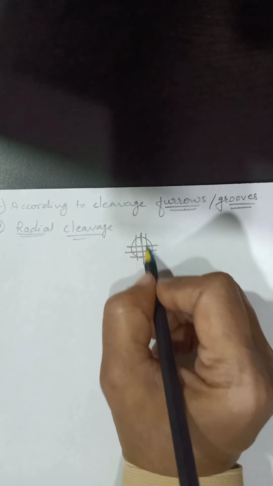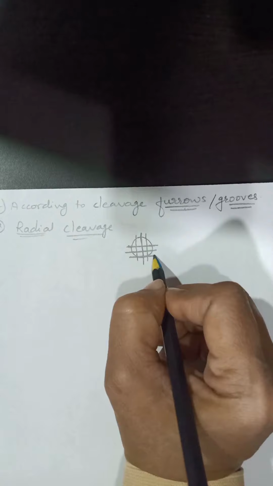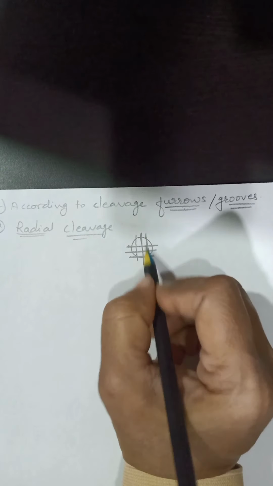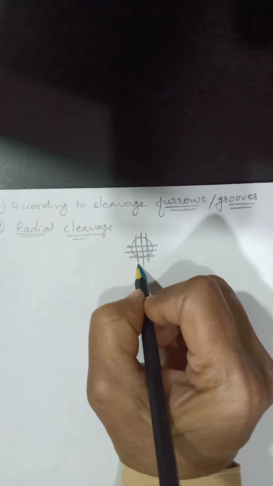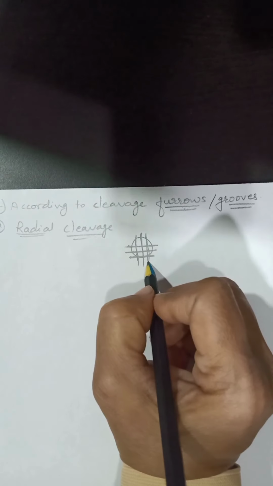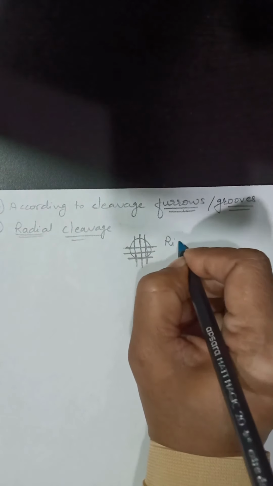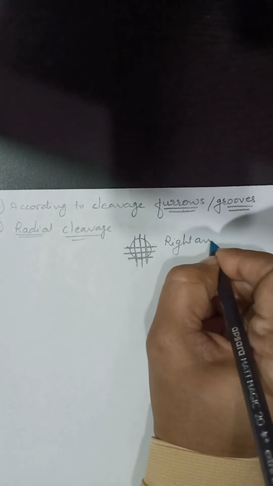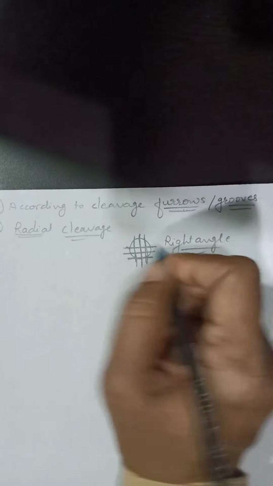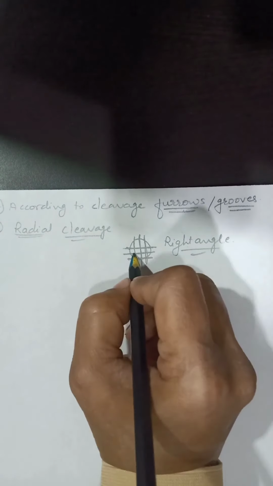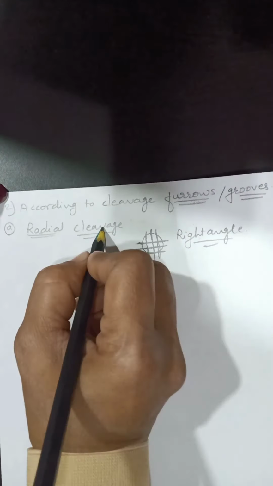Every time the angle is a right angle to the previous one, and these lines are known as furrows. These furrows are always at right angles to each other, and this is known as radial cleavage.